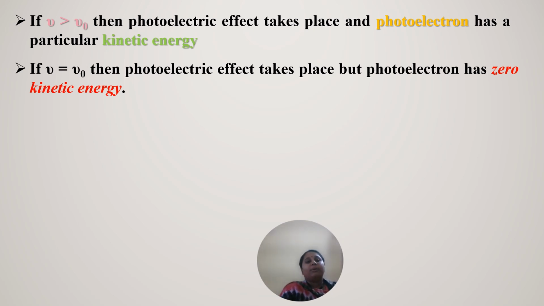If nu is equal to nu naught, then the photoelectric effect takes place, but the photoelectron has zero kinetic energy, because the two frequencies are equal.